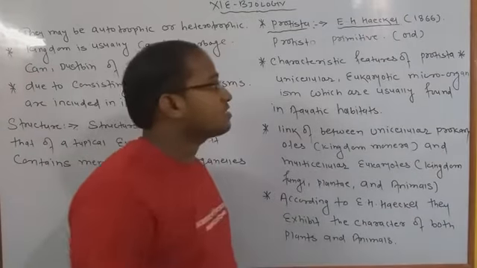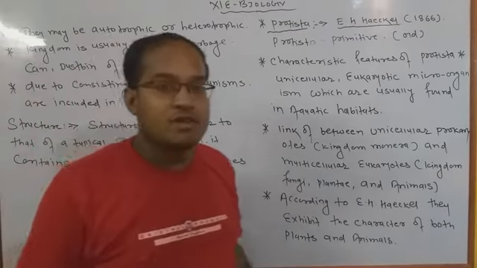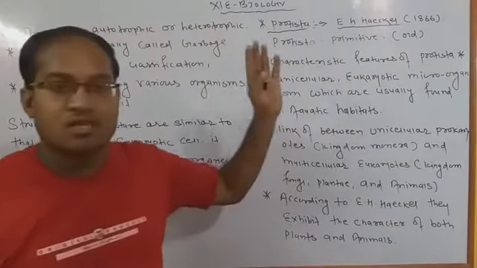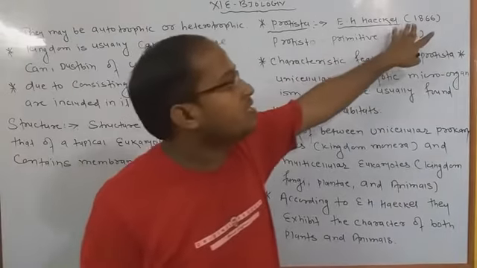In 1866 Ernst Haeckel first used the term Protista. इन्होंने सबसे पहले protista शब्द का यूज किया था in 1866.